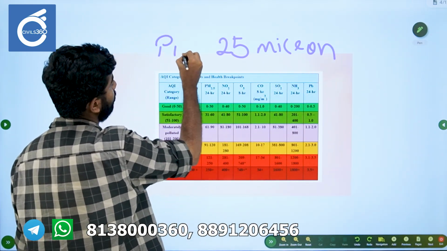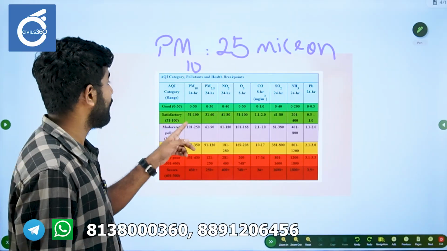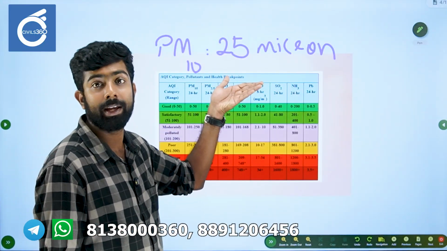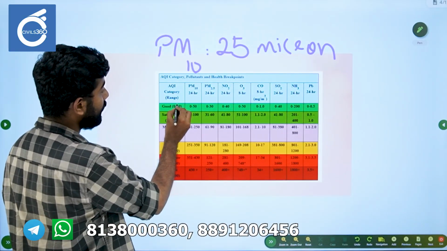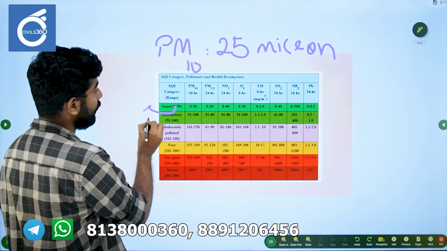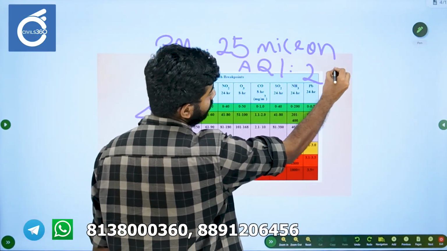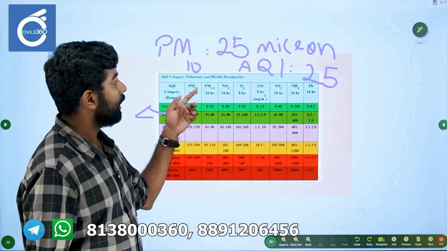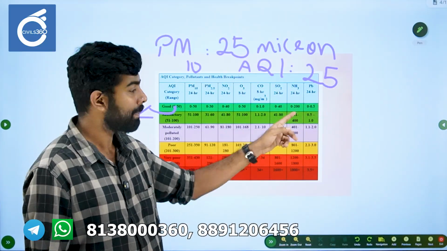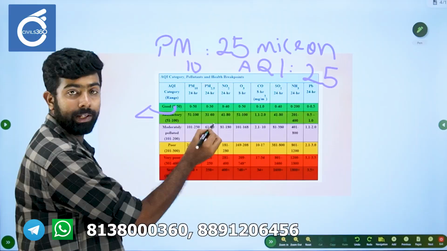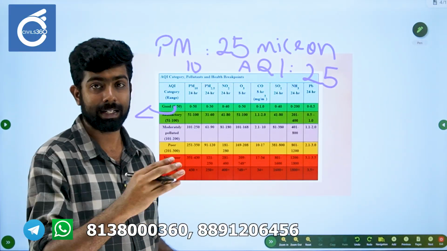So PM10, 25 micron. This is actually a linear system, that is if it's 25, the air quality index will also be 25. They will calculate these values for each of the pollutants, and accordingly they will map those values to the AQI range as well.